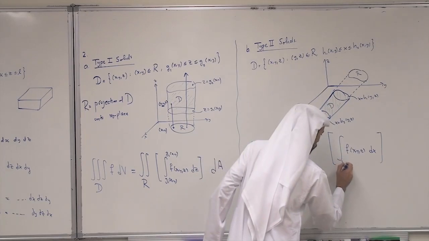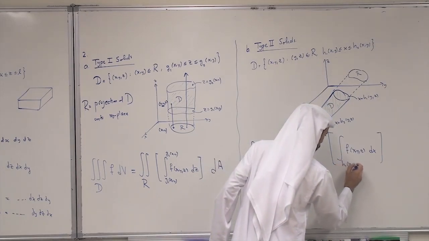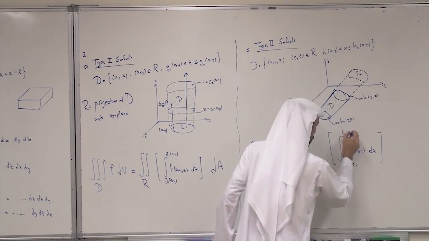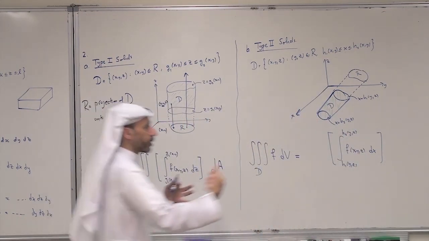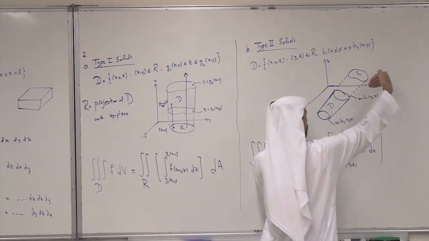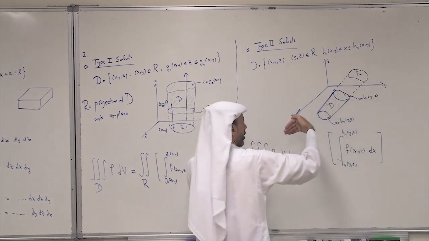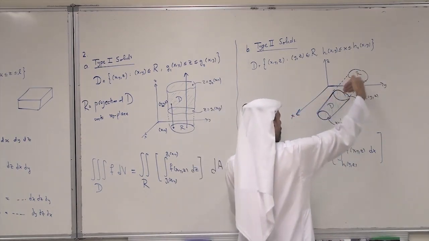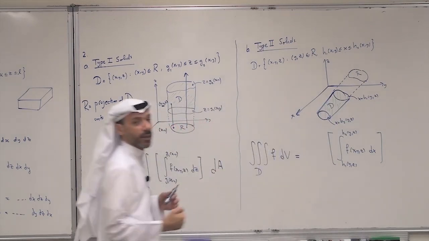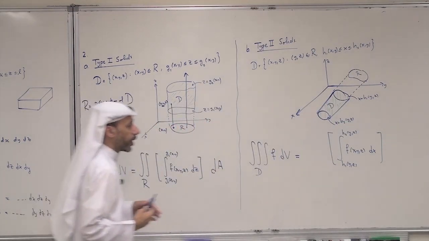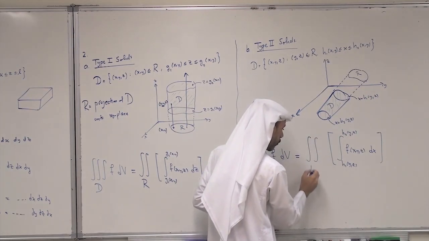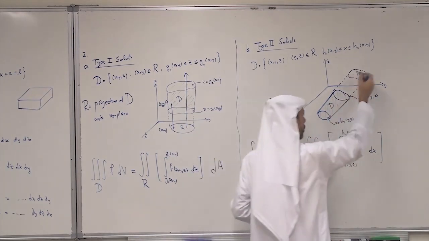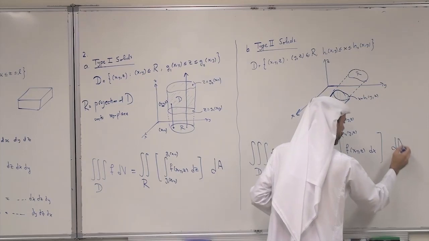Decide H1 and H2 by moving parallel to the x-axis in the positive direction. The rest is a double integral over the projection R, dA.